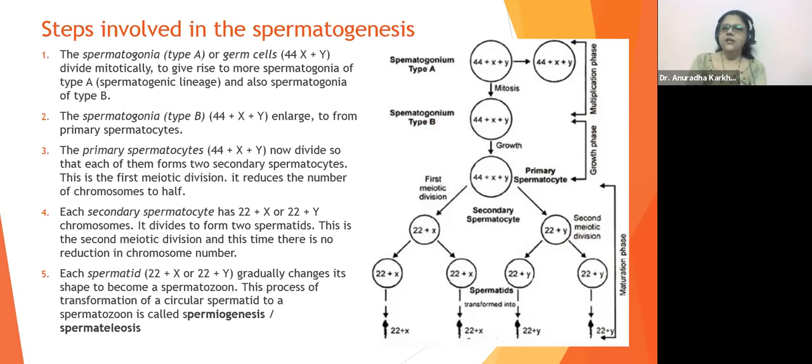Got it? So see, this is the multiplication phase. They are multiplying again and again. When this enters growth, this is your growth phase. So it is undergoing growth. Now what will happen? After it has completed the growth, you can see this name has changed. It has completely grown now. It is fully grown. We call it the primary spermatocyte. So after mitosis, the daughter cell which grows to its complete size and matures will now be called the primary spermatocyte.